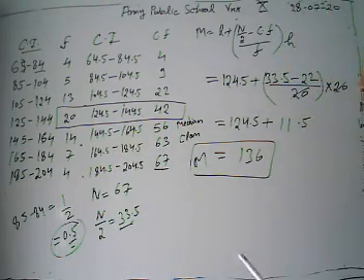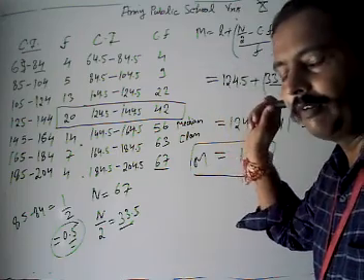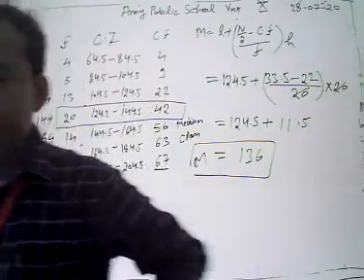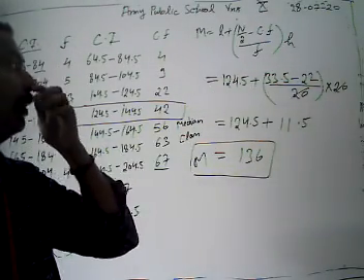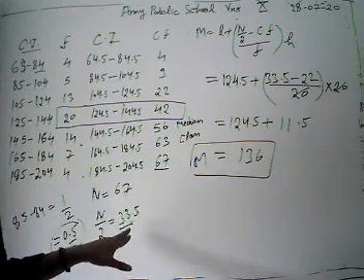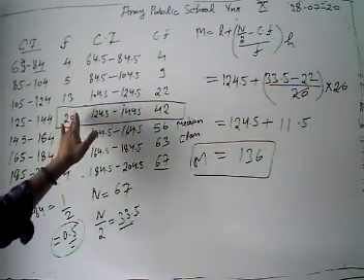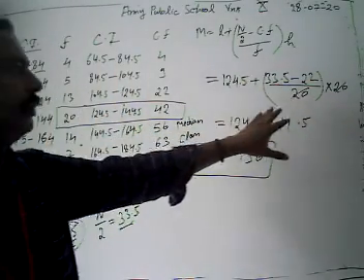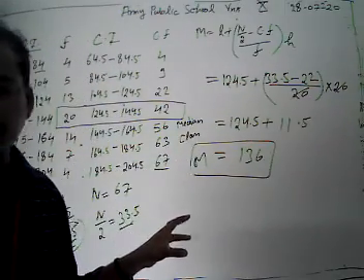Then we put all the data in the formula, where the median is calculated by L plus (n by 2 minus CF) by F into H. Putting in the values: L is 124.5, n by 2 is 33.5, frequency of the median class is 20, height of the median class is 20. After calculating, we get our median as 136.